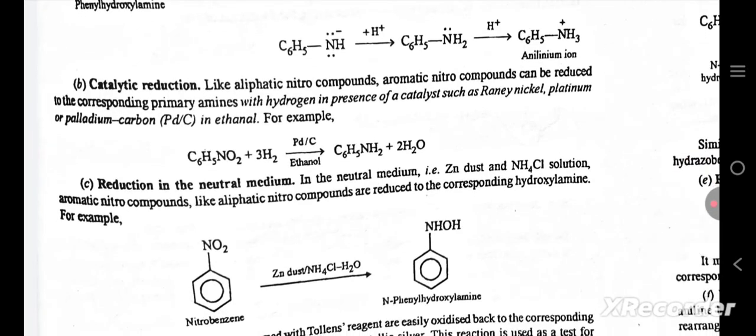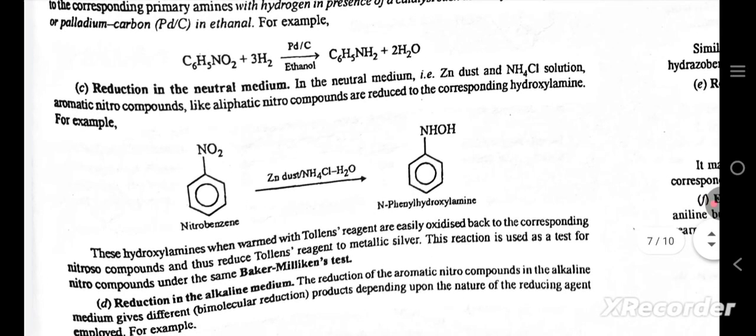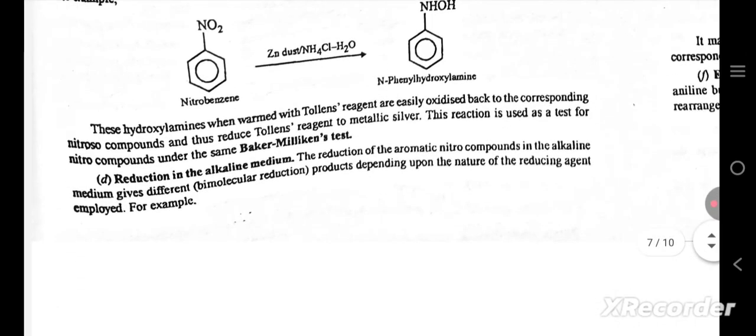Catalytic reduction. Like aliphatic nitro compounds, aromatic nitro compounds can be reduced to the corresponding primary amines with hydrogen in presence of a catalyst such as iron, nickel, platinum, or palladium on carbon in ethanol, for example. Look at the example. Reduction in the neutral medium. In the neutral medium, with zinc dust and NH4Cl solution, aromatic nitro compounds like aliphatic nitro compounds are reduced to the corresponding hydroxylamine, for example, nitrobenzene to N-phenylhydroxylamine.